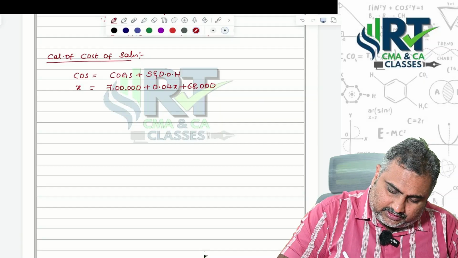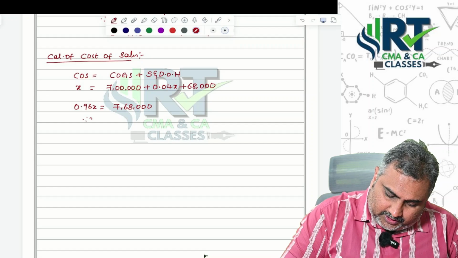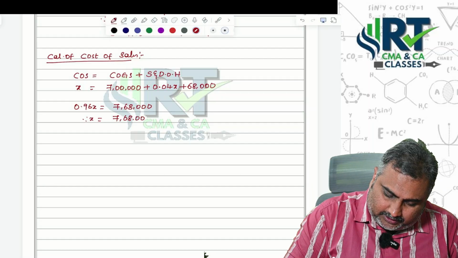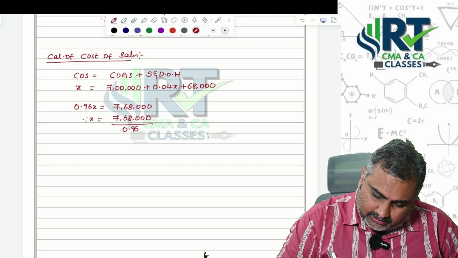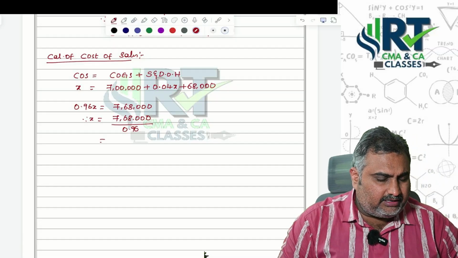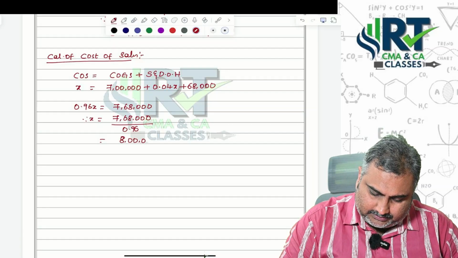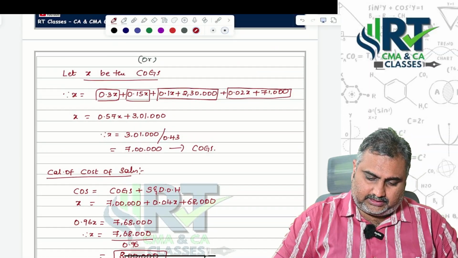If you move this one this side, you are getting 0.96x equal to 7,68,000. Therefore x equal to 7,68,000 divided by 0.96. Then we are calculating, after that we are getting 8 lakhs. So this is your cost of sales.